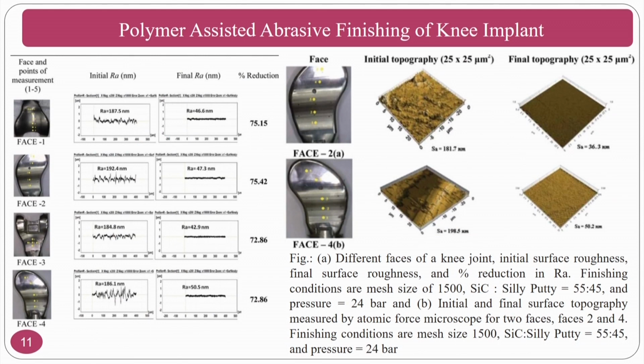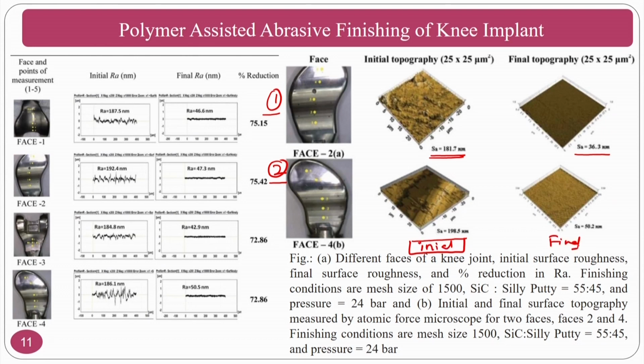You can see the initial surface roughness, which is considered in the normal area surface. It is approximately 182 nanometers. After finishing, it is 36.3 nanometers. You can see again on the other side, because I said that there is a changing curvature at many places, because of which you have to measure at different locations. That's why it is measured at 2 locations here. So location 1 and location 2, initial and final